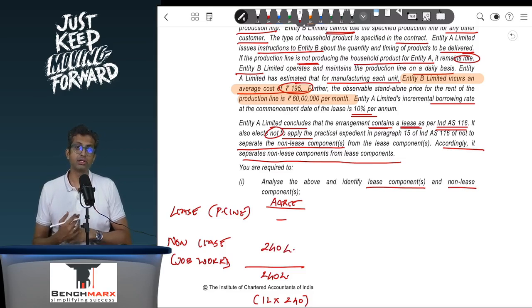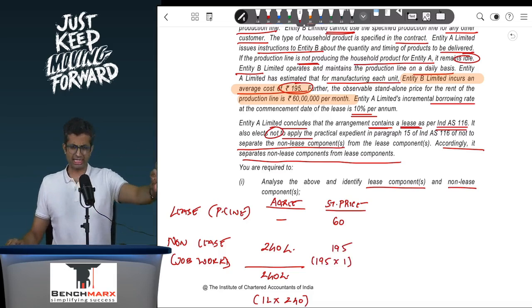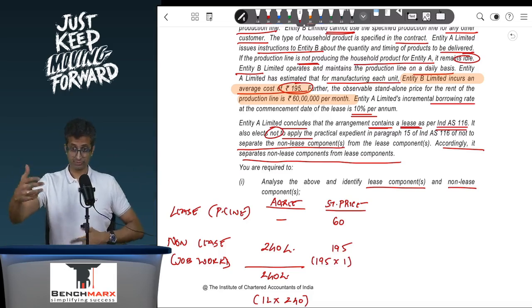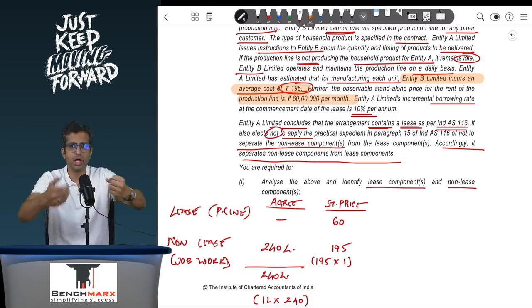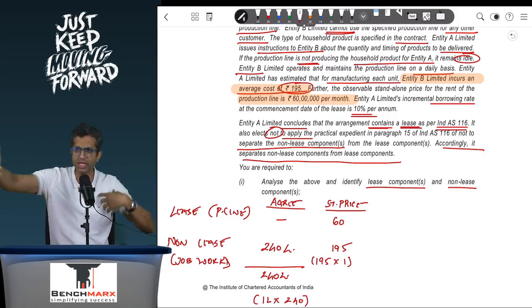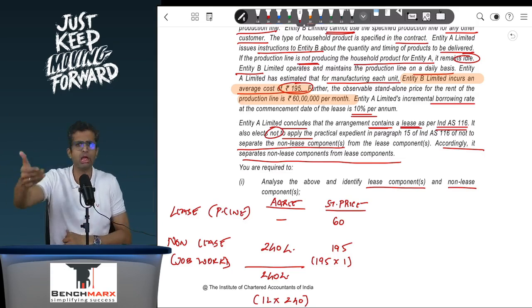However, Ind AS 116 says that the allocation over here has to be in the ratio of standalone prices. So if I look at the standalone price over here, it is 60 lakhs, if I show everything in lakhs, for the lease, and it should be ideally 195 into 1 lakh, that is 195 lakhs. Now in my opinion 195 is not entirely correct, because 195 is the cost. Your allocation has to be based on the standalone prices. So ideally there would be some markup. If the job worker is incurring 195 of cost, he is not going to expect to recover only 195 from you. He will probably expect to recover around 200, 205, etc. So ideally that should have been the base, but if that is not available, you will have to take 195.